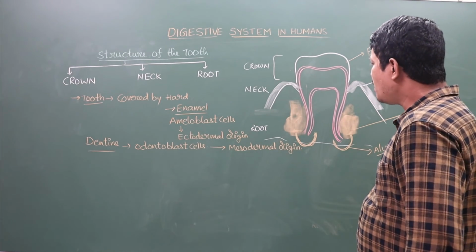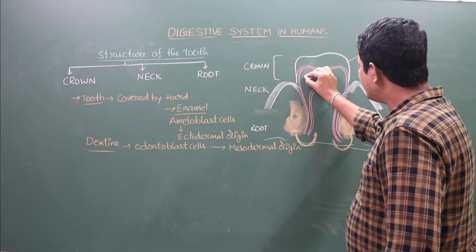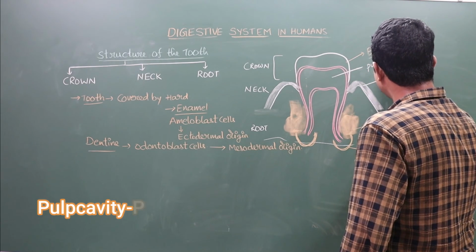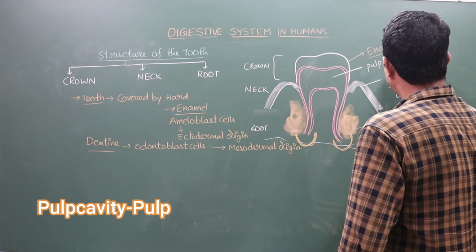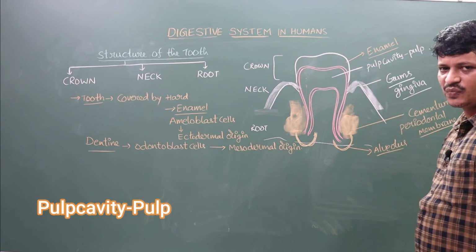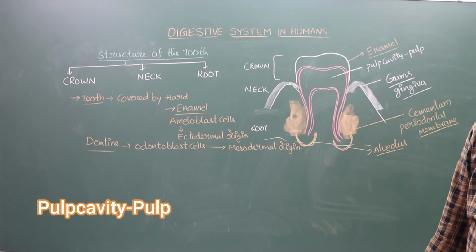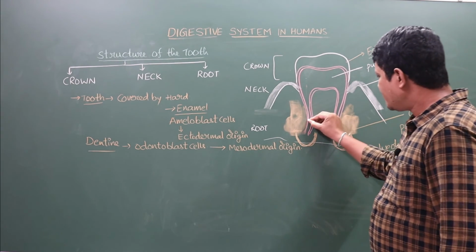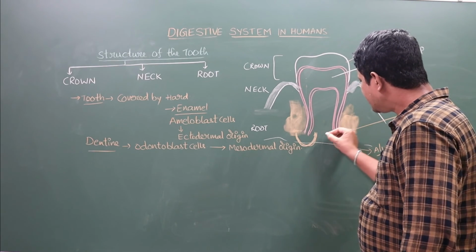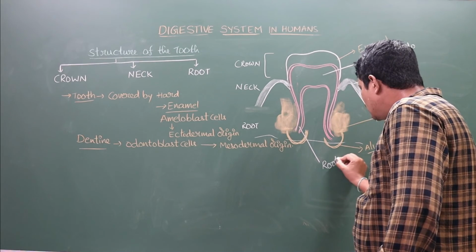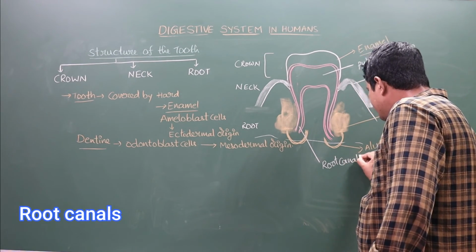Here in the middle of the dentine, a small cavity is present. This cavity is known as pulp cavity, which is filled with a fluid known as pulp. The posterior part of the dentine has small canals. These canals are known as root canals.